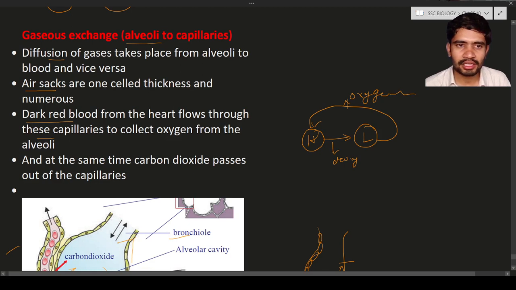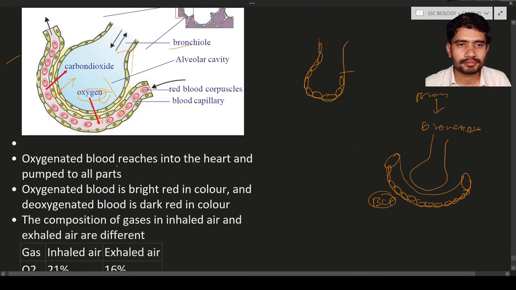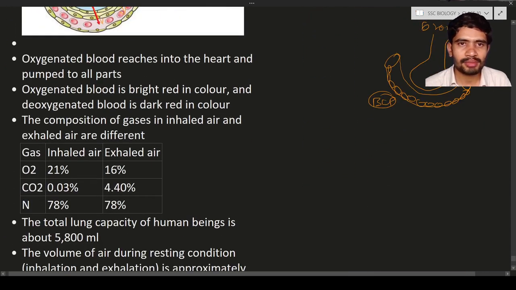At the same time the carbon dioxide passes out of the capillaries. So here oxygenated blood reaches the heart and is pumped to all parts of the body. So this is about the pumping. We will discuss in detail in the third chapter, that is transportation, how the blood is pumped to all body parts from the heart and so on.